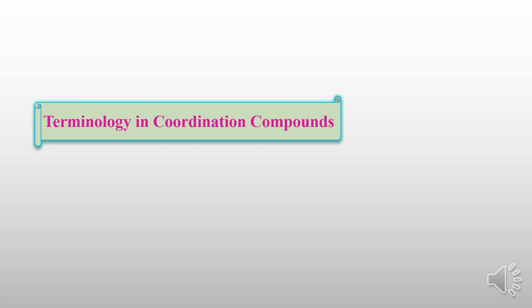Then next, terminology in coordination compounds. Let us see the coordination compound here. It is called potassium ferrocyanide. In this, whatever d block element is there, inside the coordination sphere or square bracket, we will call it the central metal or ion.